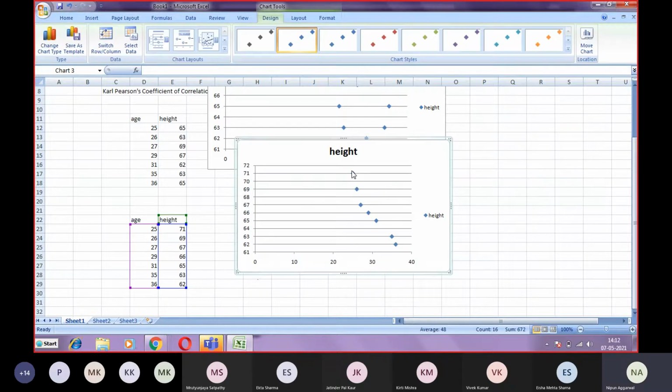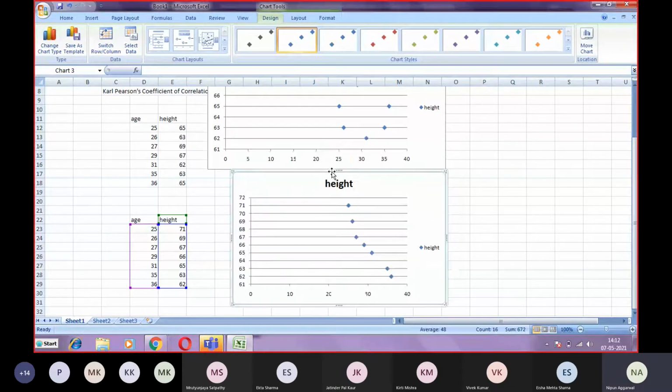Fine. Now see this curve. As we have seen, this curve is now negatively sloped. It goes from higher to lower. That's why this symbolizes a case of negative correlation, because the shape of the curve is negatively sloped. So the shape of the curve determines the type of correlation between the two variables. If it is a positively sloped curve, it is a positive correlation. If it is a negatively sloped curve, it is a negative correlation. If it has no shape, then it is a case of no correlation or zero correlation.